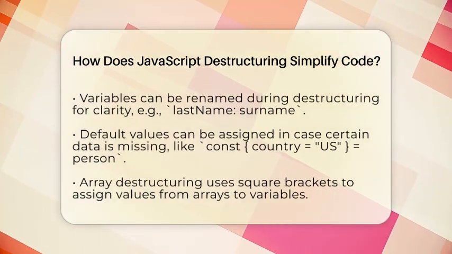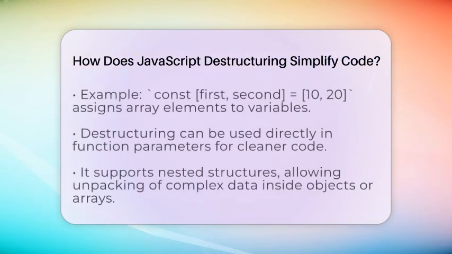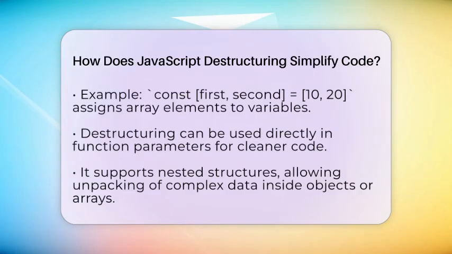When working with arrays, destructuring works the same way but with square brackets. You can grab the first and second items from an array like this: const [first, second] = [10, 20]. It saves you from writing multiple lines to assign each value separately. This is especially useful when dealing with data from APIs, configuration objects, or function parameters.